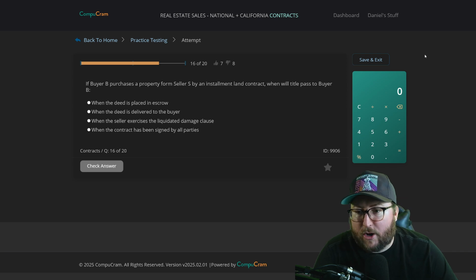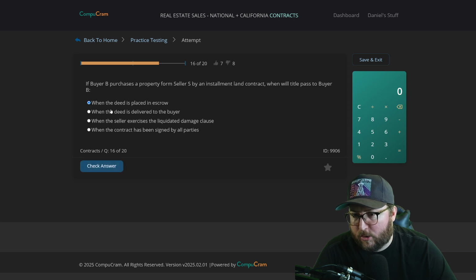Question 16. If buyer B purchases a property from seller S by an installment land contract, when will title pass to buyer B? When the deed is placed in escrow, when the deed is delivered to the buyer, when the seller exercises the liquidated damage clause, or when the contract has been signed by all parties. I want to say when the deed is placed in escrow or when the deed is delivered to the buyer. I think we'll go with the escrow.